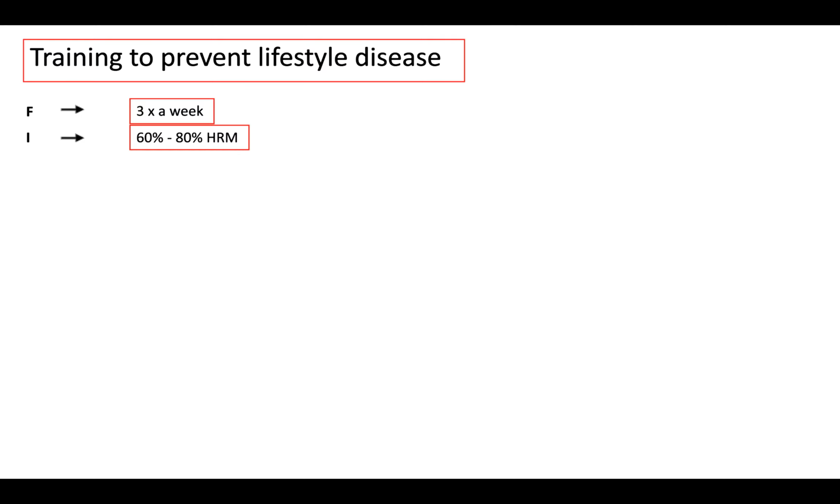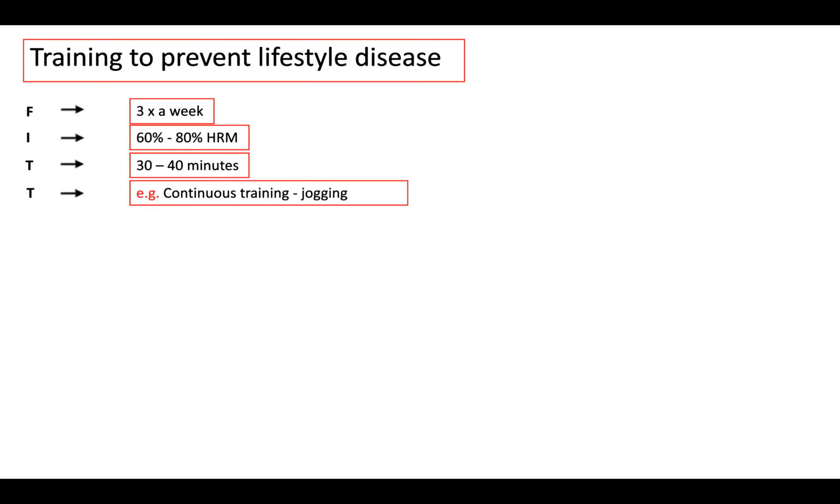We can even go down to 50%, to be honest, 50% to 80% of heart rate max. Time, 30 to 40 minutes. Type, we're looking at continuous training here: jogging, swimming, cycling. This is really linked to cardiovascular, aerobic, so it's very similar. So 3 times a week, 60 to 80% heart rate max, 30 to 40 minutes, continuous training, for example, jogging.